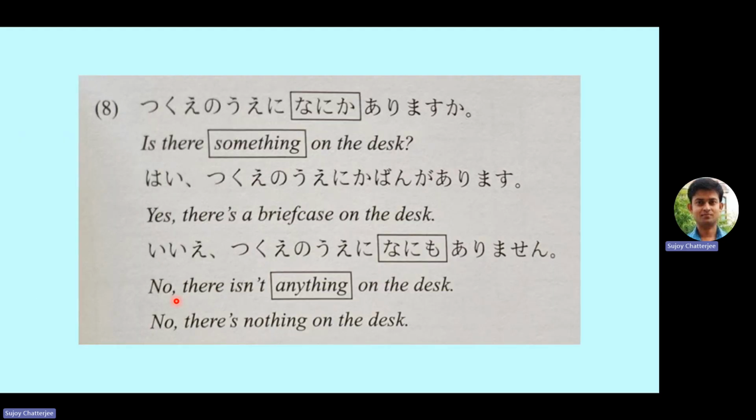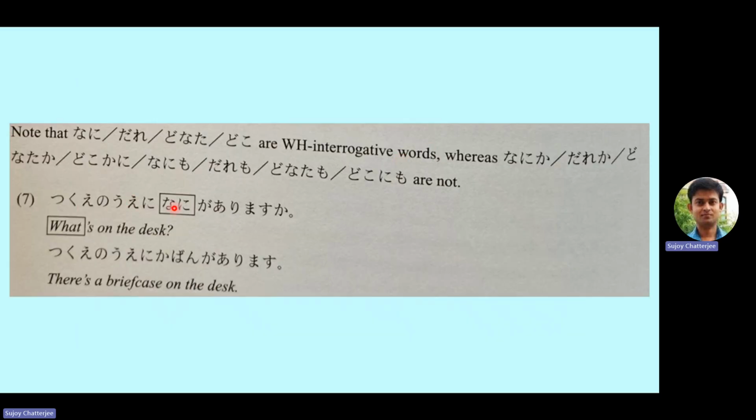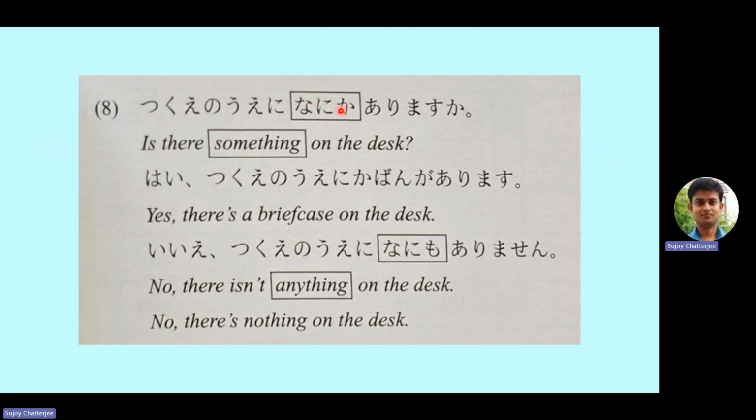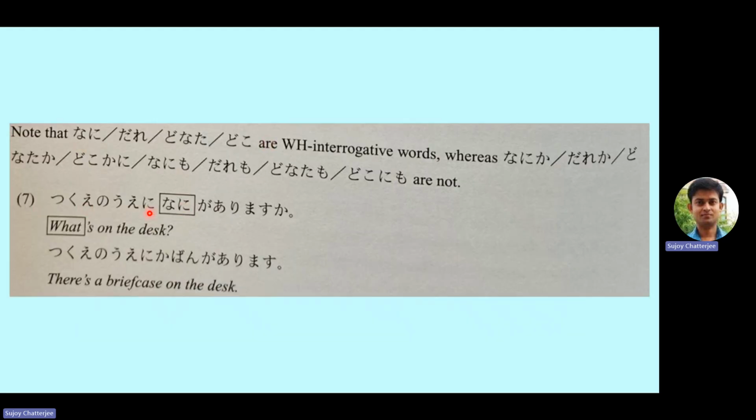One more example. Tsukue no ue ni nani ka arimasu ka? Is there something on the desk? So look at the difference. It was tsukue no ue ni nani ga arimasu ka? It's the nani. But in the next example, it's nani ka. Tsukue no ue ni nani ka arimasu ka? Is there something on the desk? So nani ka is something and nani is what? Very, very important, and it's very, very easy to get confused because these appear together.